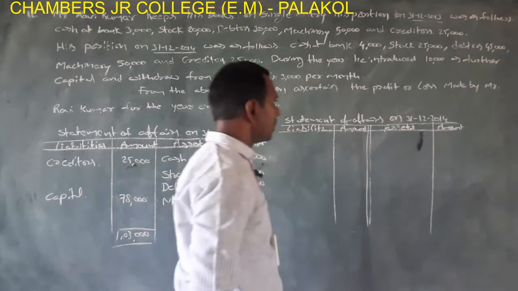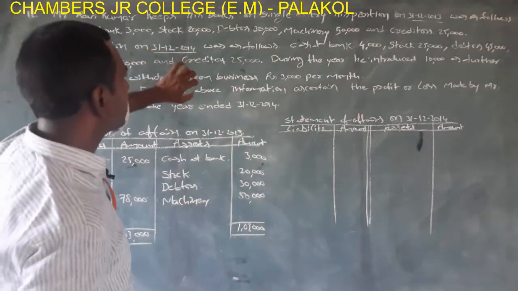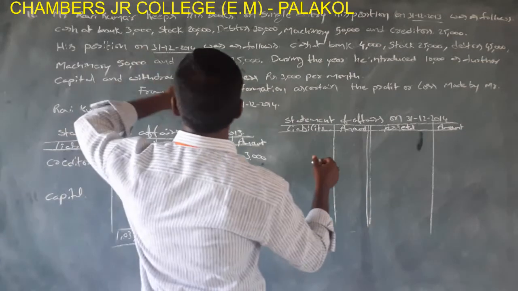With the help of the heading, assets and liabilities are taken here. Okay.